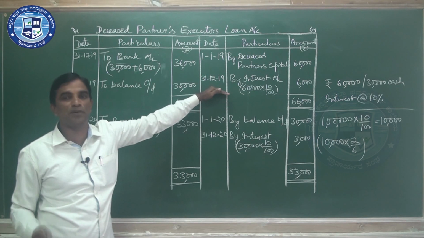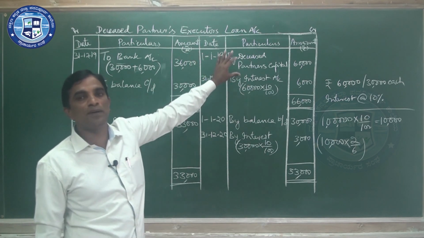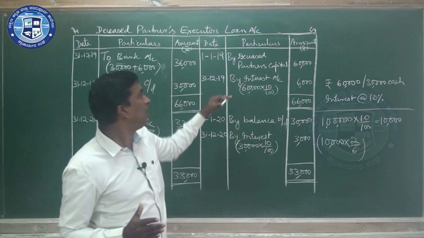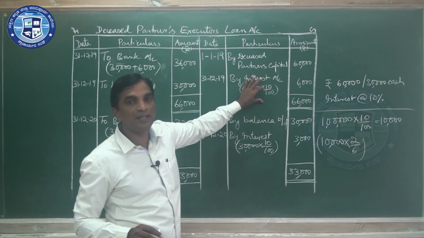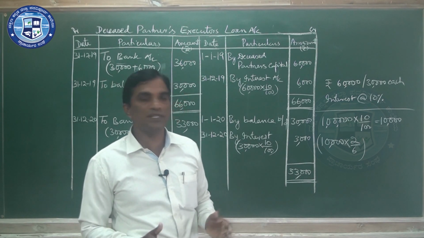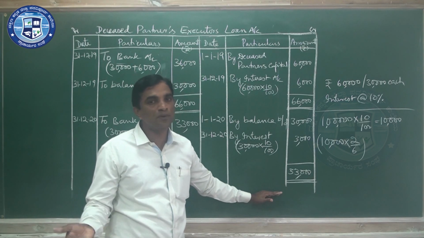Then you should be very careful about the date. The date is also very important when you are paying, because generally interest will be paid per annum. So you should be careful, and also you should calculate correctly. While taking the amount, take an amount which you can calculate easily. Then write all those things and close it, and you should not continue for more years.